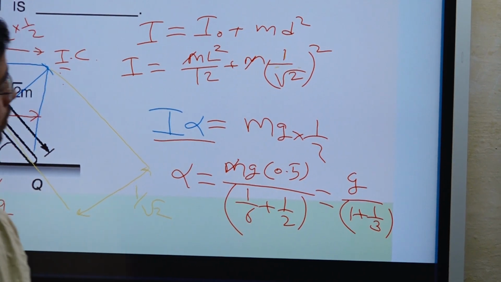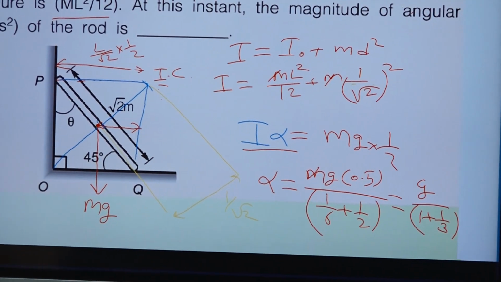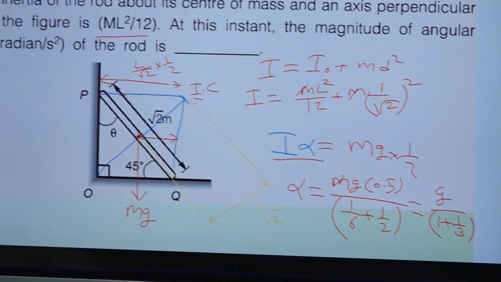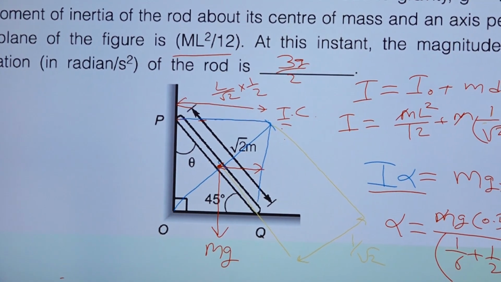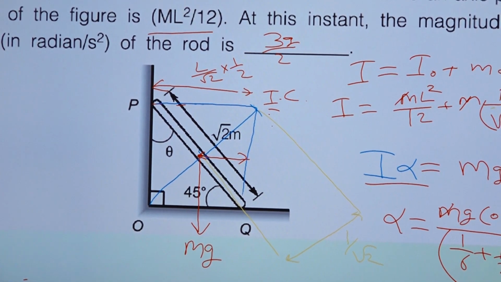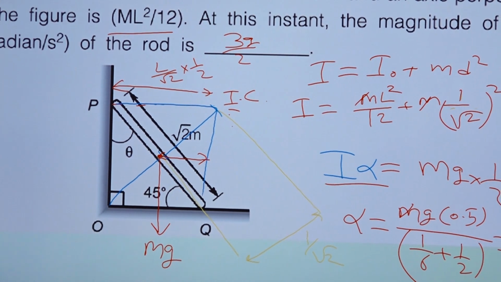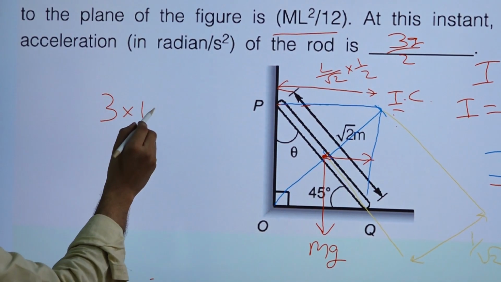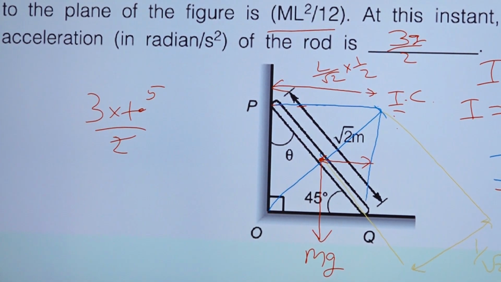So the answer will be 3g by 2. You solve it and you can find the answer. What is the value of g? 10. So alpha is equal to 15 rad per second square.